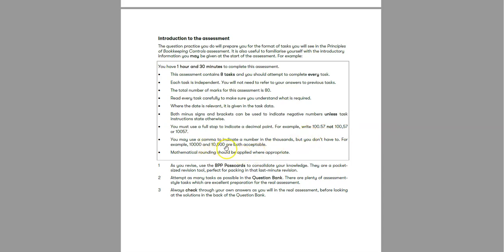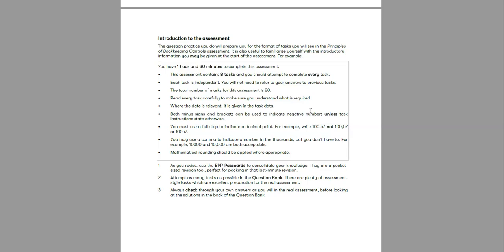Other than that, they said if you would like to use 1000, you may use a comma to indicate a number of 1000, but you don't have to. So for example, if you would like to write 10,000, you can write 10000 without a comma, or if you put 10,000, it is still accepted. So both will be accepted for the assessment.